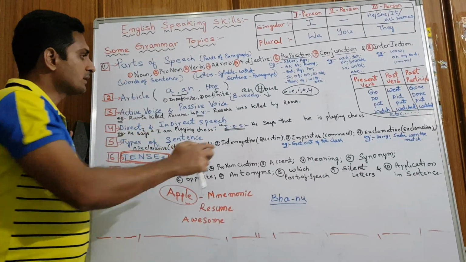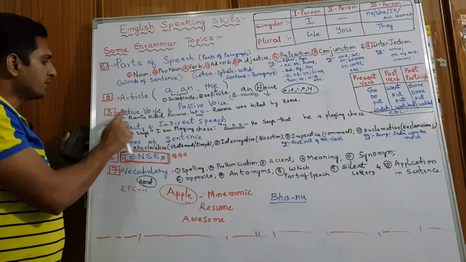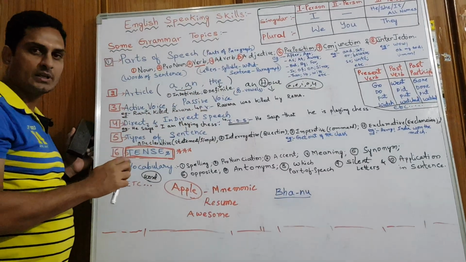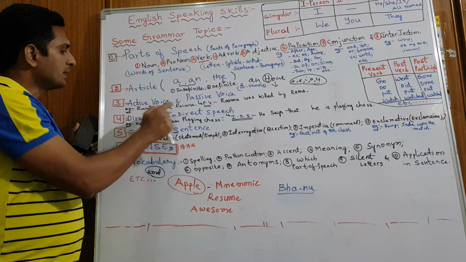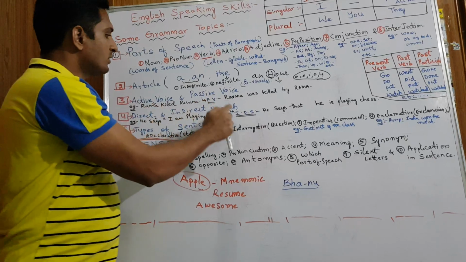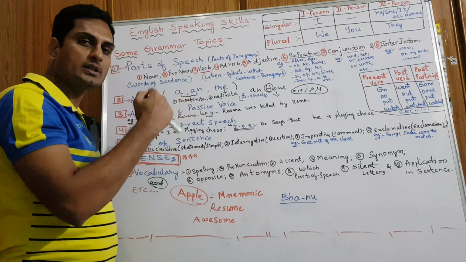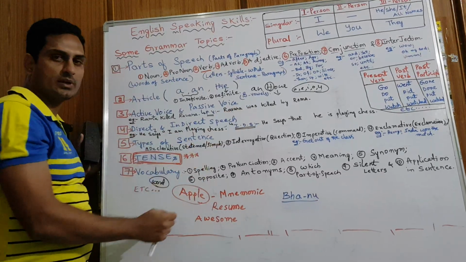The remaining part, consonants, we use as the, right? Okay. Then the third one is active voice and passive voice. An example is "Rama killed Ravana." That comes under active voice. Passive voice is "Ravana was killed by Rama." This also comes while we are speaking, active voice and passive voice, right?